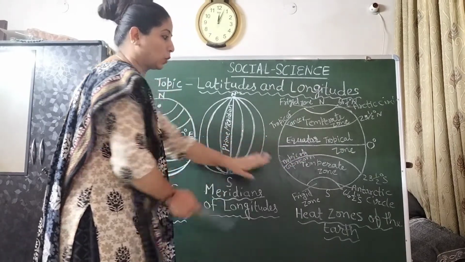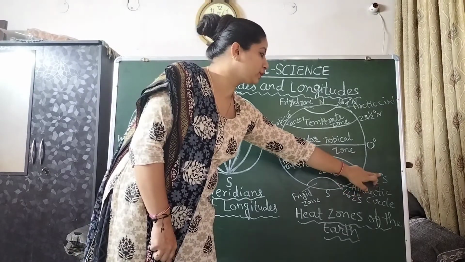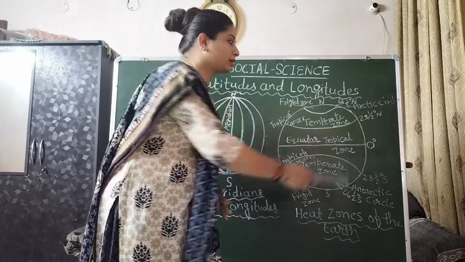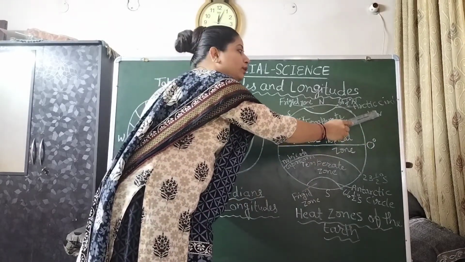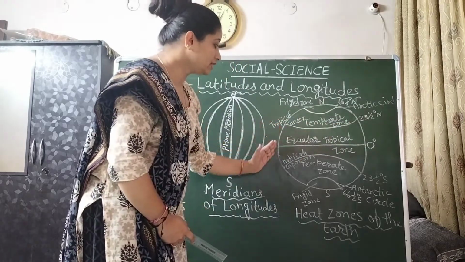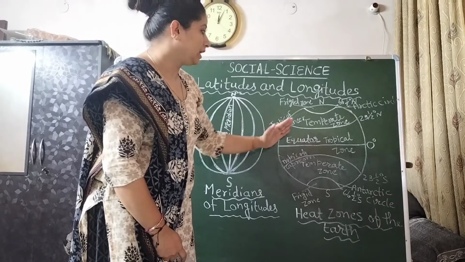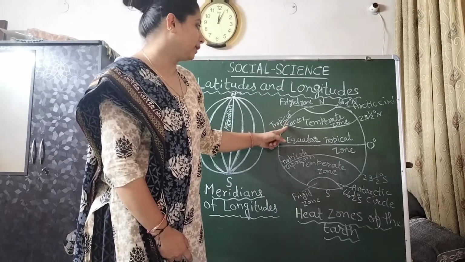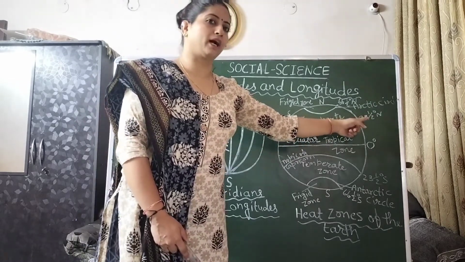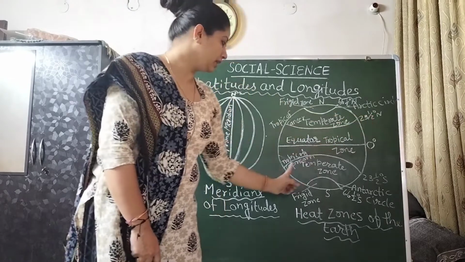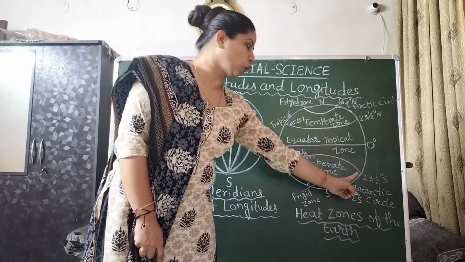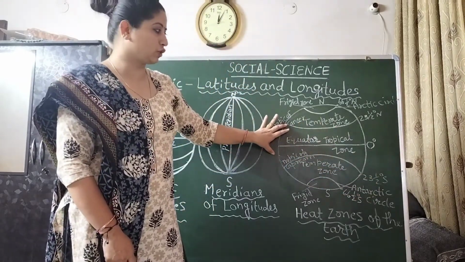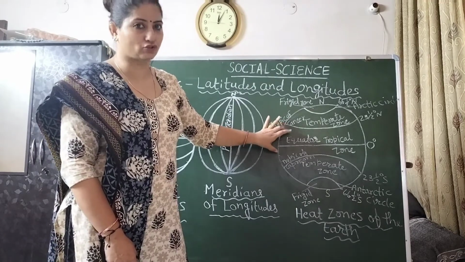Now this is at 23 and a half degrees south, and in the northern hemisphere, it lies at 23 and a half degrees north. So this zone lies between the Tropic of Cancer and the Tropic of Capricorn. The Tropic of Cancer is in the north at 23 and a half degrees north, and the Tropic of Capricorn lies on the earth at 23 and a half degrees south. So this part is known as the heat zone as well as the tropical zone.